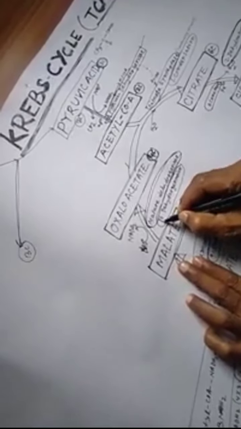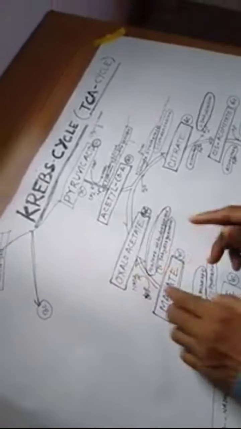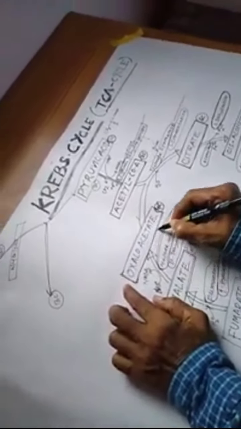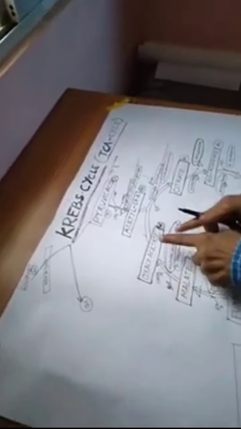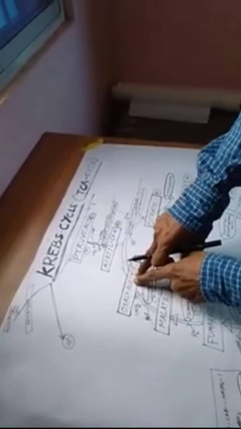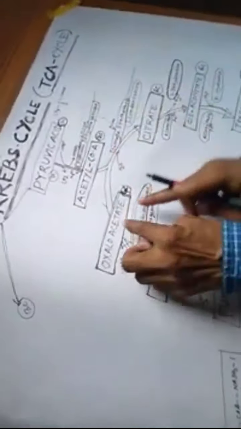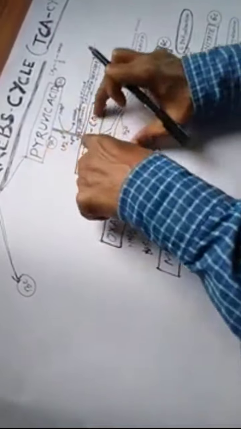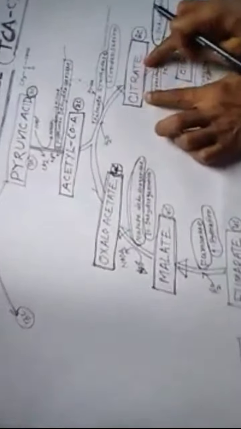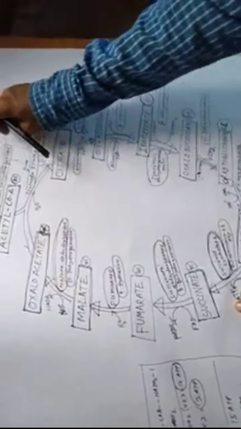The chemical process of dehydrogenation occurs, and one NADH2 is released, and it is converted into oxaloacetate, which is a 4-carbon compound. Oxaloacetate again combines with acetyl coenzyme A, a 2-carbon compound, and is again converted into citrate. This cycle is known as the Krebs cycle, or TCA cycle.